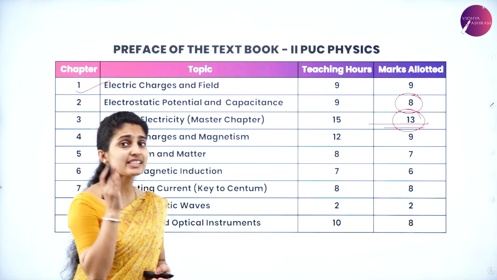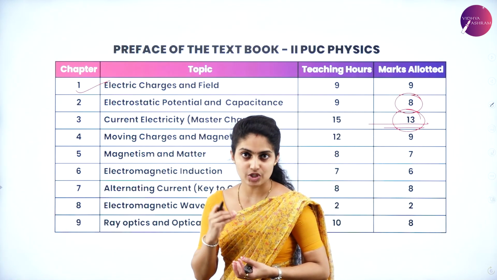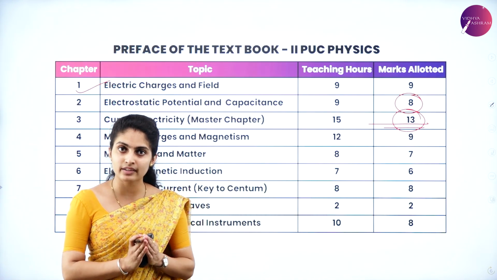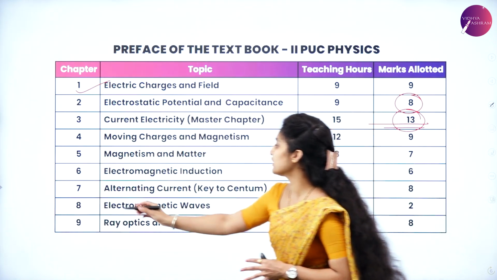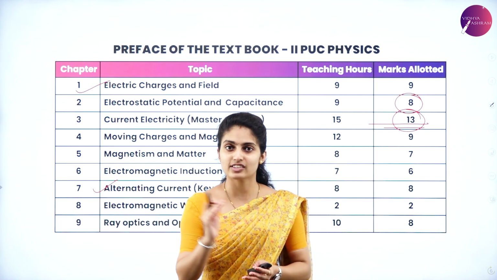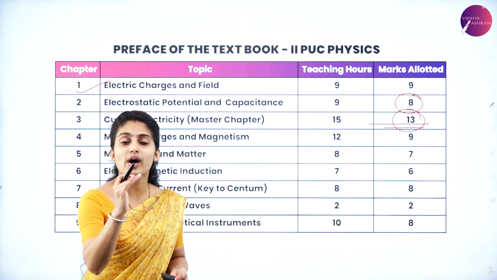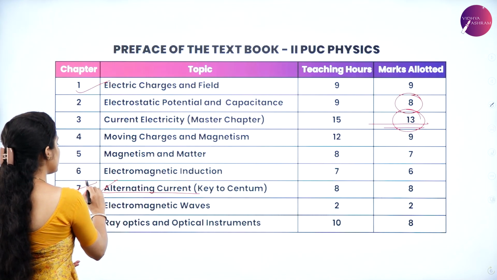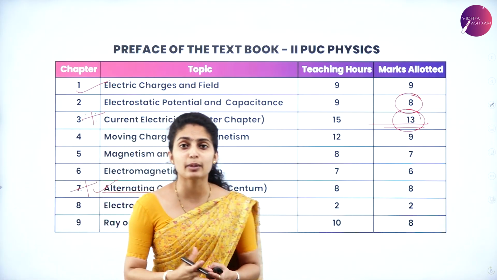Alternating current, which is known as key to centum, that is, from alternating current you will be getting 1 mark questions. So when that is the case, if you don't study alternating current in a proper manner, then you will never get a centum. So if you have to get a centum, you have to be thorough with this alternating current. If suppose you're not thorough or you have not studied this chapter, then you may get in 90s but not centum. Clear? So each and every 1 mark question is carried from this chapter, that is alternating current. So this and current electricity is a master chapter. So these 2 are the very main important chapters.